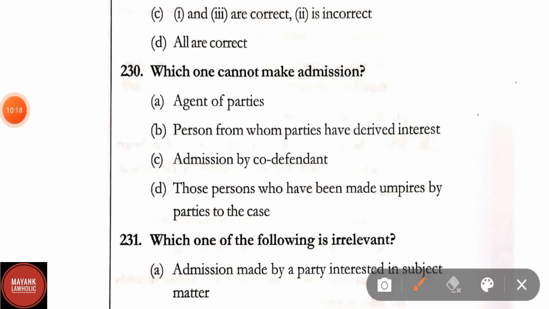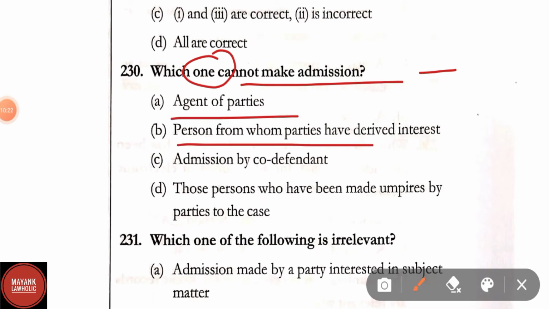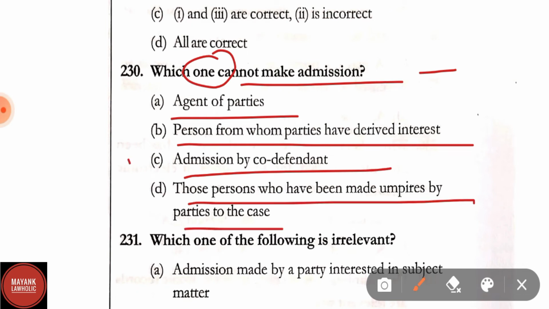Question number 230. Which one cannot make admission? Option A, agent of the parties. Option B, person from whom parties have derived interest. Option C, admission by co-defendant. And option D, those persons who have been umpires by the parties to the case. Here correct answer is option C, admission by co-defendant cannot make admission.